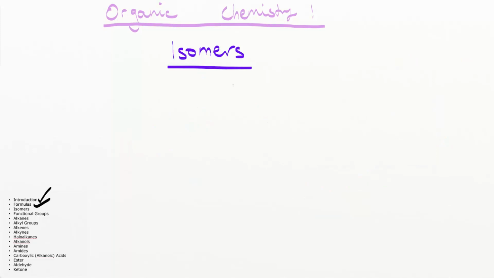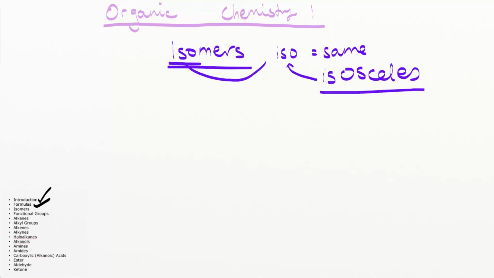The next section we're looking at is isomers. The word isomer comes from the Greek root iso, which means same. Think of isometric or isosceles, as in an isosceles triangle, which has the same sides. An isomer is an organic chemical which has the same actual atoms inside it, but a different organization in 3D space.